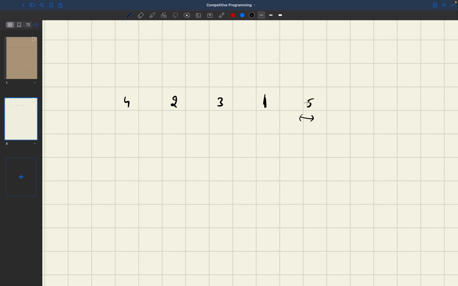Since we want to decrease this, let's see what difference it is creating. If I'm making this 6 here, and there had been any 6 before, then this 6 was creating an inversion, so now I have to do a -1, right?